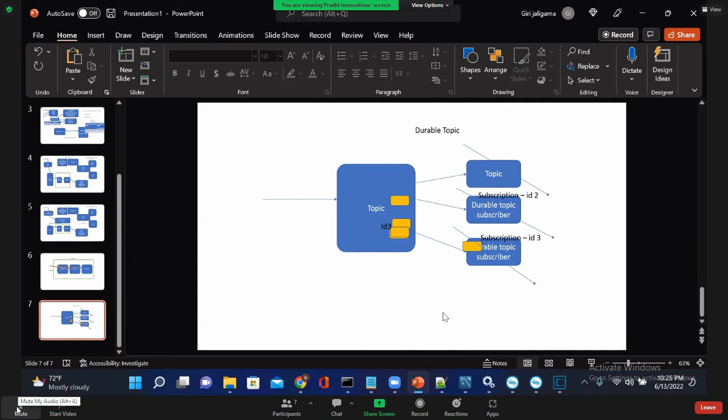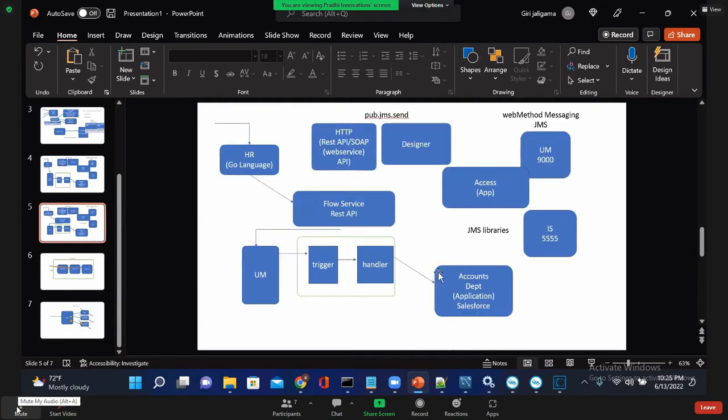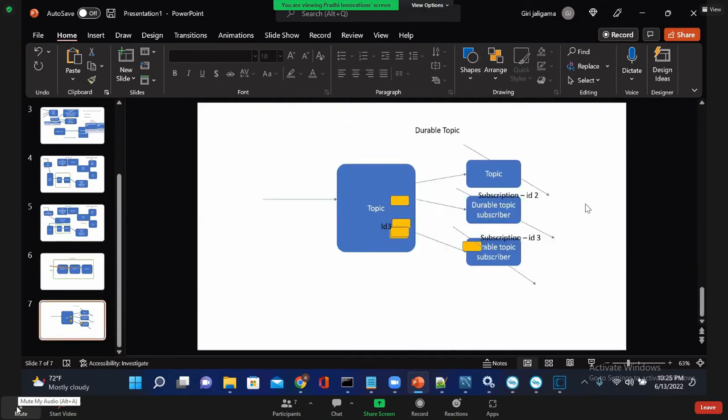TLL, you are saying TLL, time to leave. Yeah, everything will have a destination. Okay, I will explain that destination. Just give me a second.